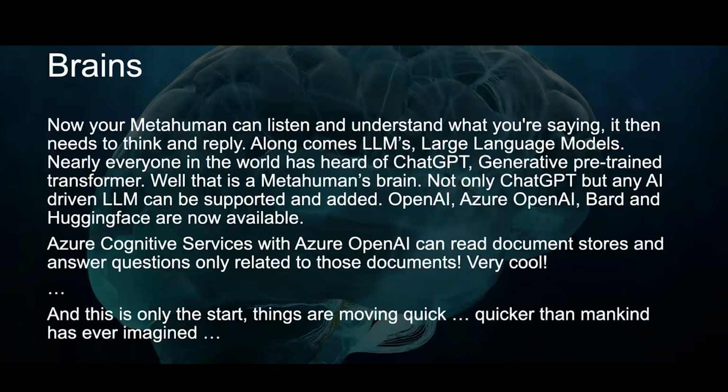But we've managed to do all that, and we brought in ChatGPT, and we've got that going. And then we thought, well, we want to expand this and do more with it. So we plugged it into Azure OpenAI, which was fantastic, because then we accessed all the Azure services within there. And now we've created a brand new plugin for Azure Cognitive Services. So you can now talk to the avatar, and it will query the cognitive services for you, grab whatever out of documents that you put in there or whatever information you can, and then give you a reply. And we're finding that's getting quite good.